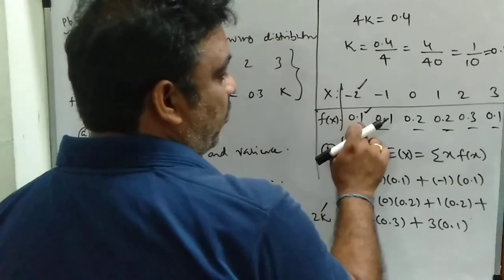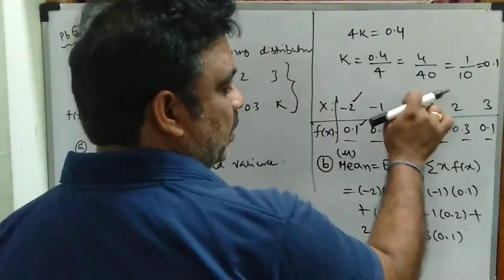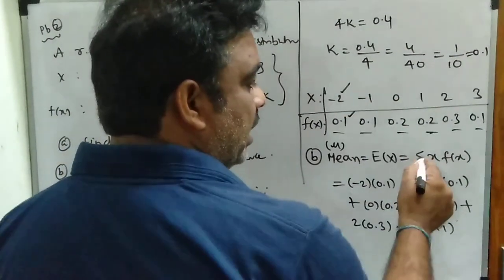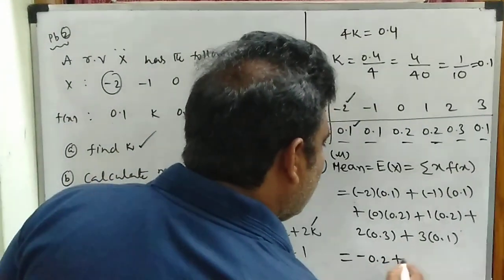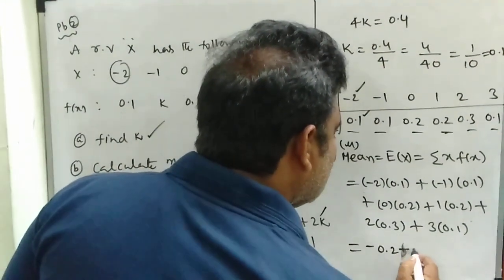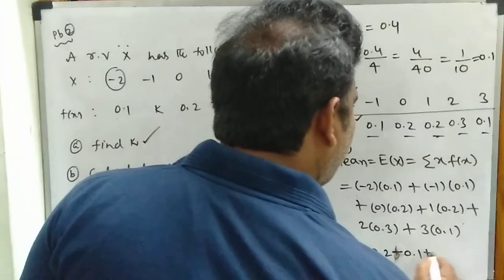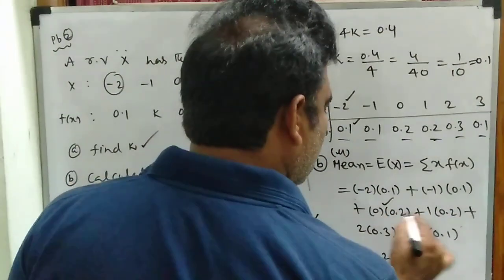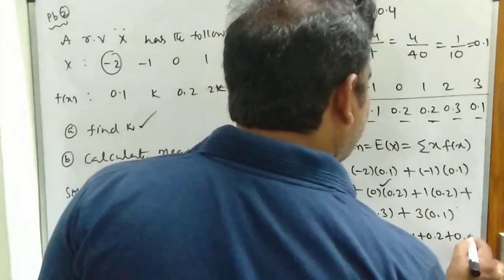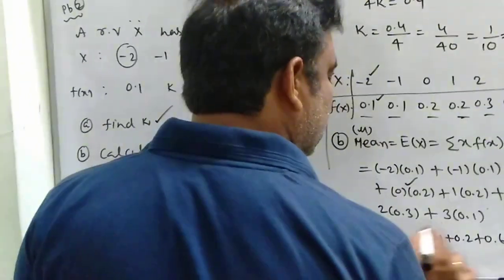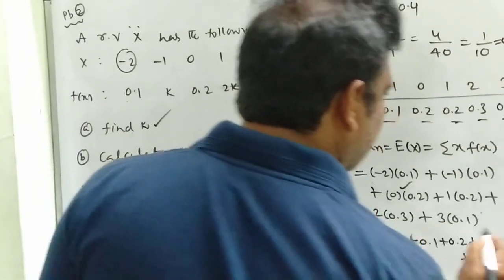Clear? x into f of x plus x into f of x plus x into f of x, because it is the summation symbol. So on simplifying, minus 0.2 and minus 0.1 and plus 0, this is 0.2 plus 0.6, plus 0.3.